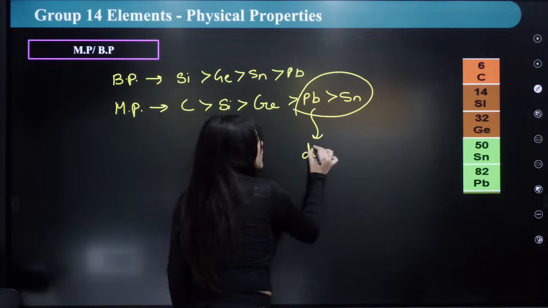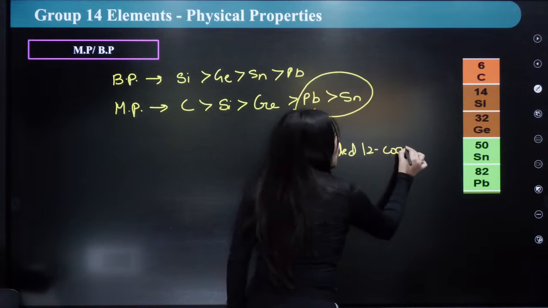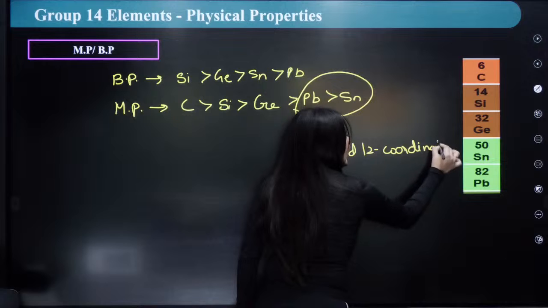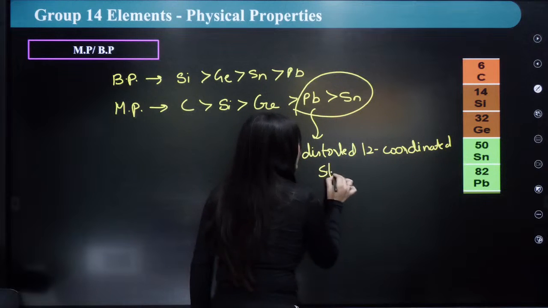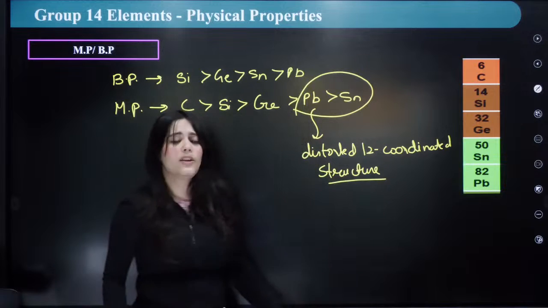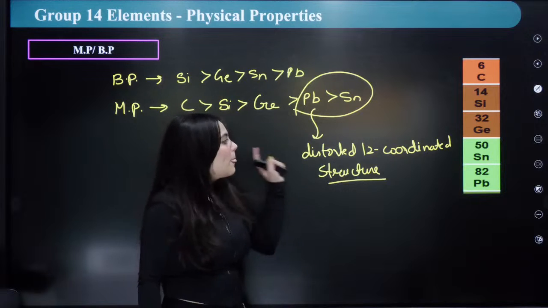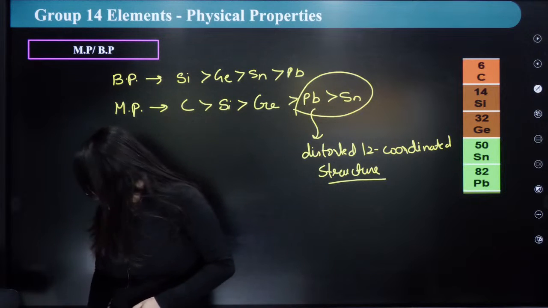It forms a distorted 12 coordinated structure, right? But all these things are actually mentioned in your NCERT, hence I'm telling you here. So they form a distorted 12 coordinated structure. Hence this is formed. Okay, everybody understood?